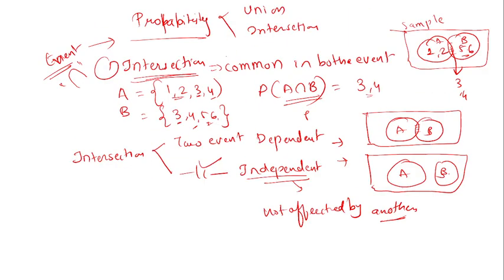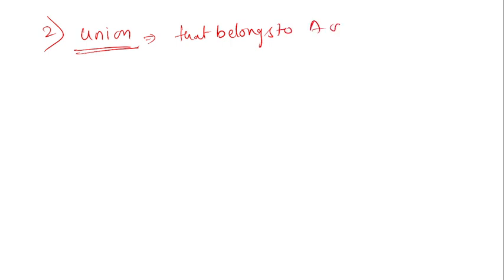Okay, now the second term is the union. What is the meaning of the union? Union means the event containing all the elements that belong to A or B or both.